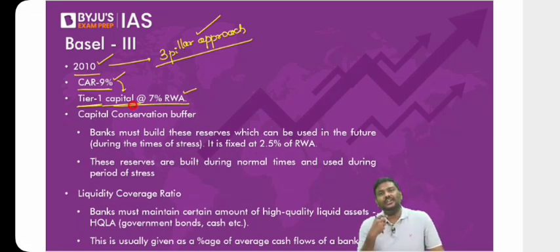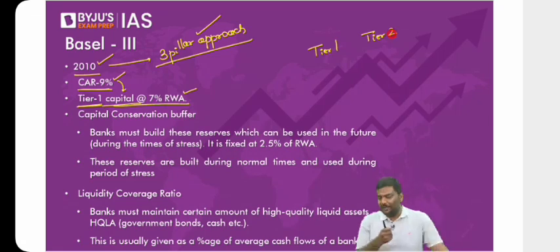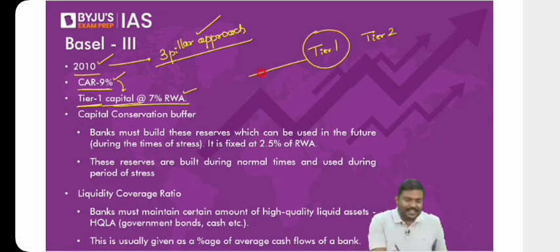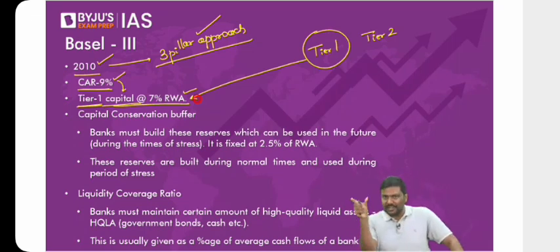So why are we focused on tier 1 capital? You tell me, between tier 1 and tier 2, which is better in absorbing losses? Let me know. As a bank, you should be reliant on which type of capital to absorb losses. It will be tier 1. So that's the reason we have a higher requirement of tier 1 capital. So at least 7% should be tier 1.